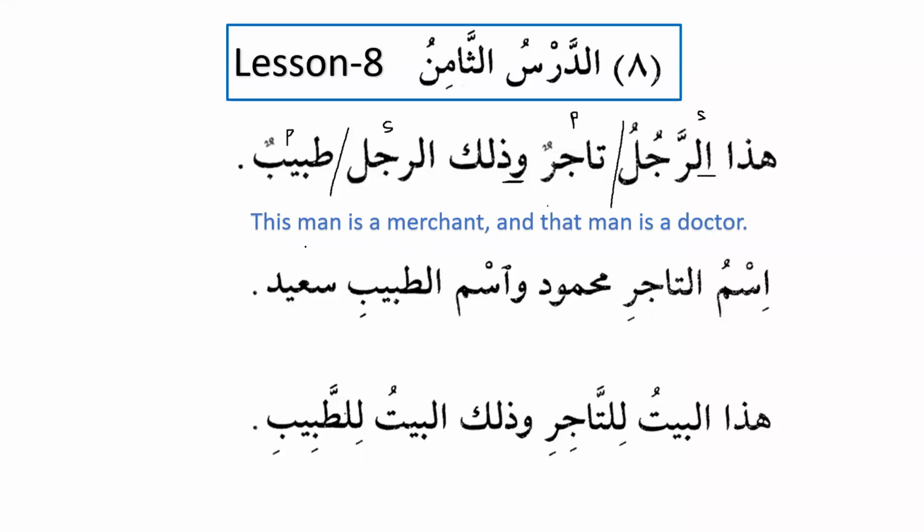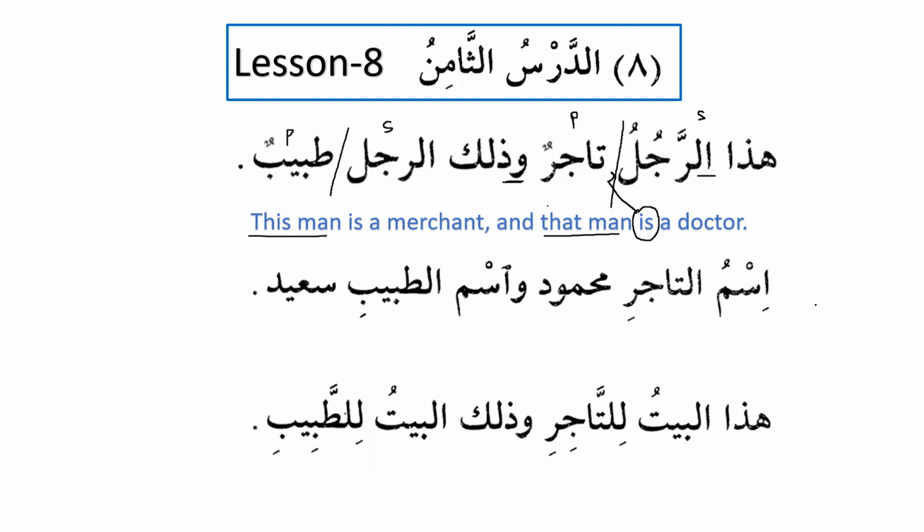So now I'm sure it's very clear that when we say hadha rajulu, it means this man, and when we say dhalika rajulu, it means that man. And how do we get the meaning of is? Do you remember? When we have a combination of definite noun and indefinite noun, when we put marifa and nakira together, then we get the meaning of is. For example, hadha rajulu is definite and tajirun is indefinite. It's lesson number 1, so just a revision, okay?